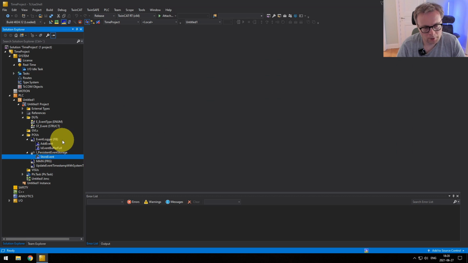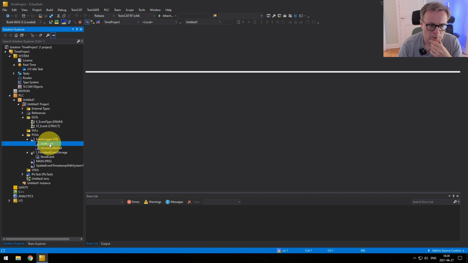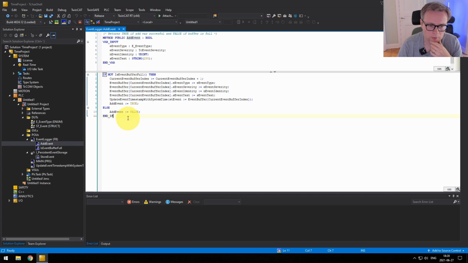Now I'm going to teach you something new that I usually use a lot when designing my software. So again, right now we haven't written any actual implementation code, but that doesn't mean that we can't already start to code how our software is supposed to behave. And what we do here is that once an event is added, we will have the whole structure here. So the structure as the event is available. Here we want to store the, I mean, this is just one way to do it. Of course, you can store this somewhere else, but one way to do it is here we want to store the event persistently. That's a tricky word, persistently.